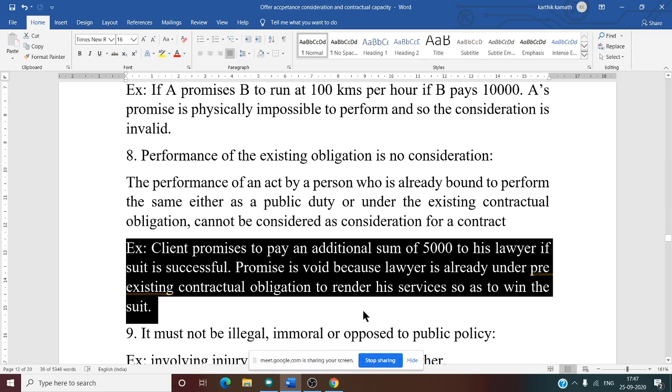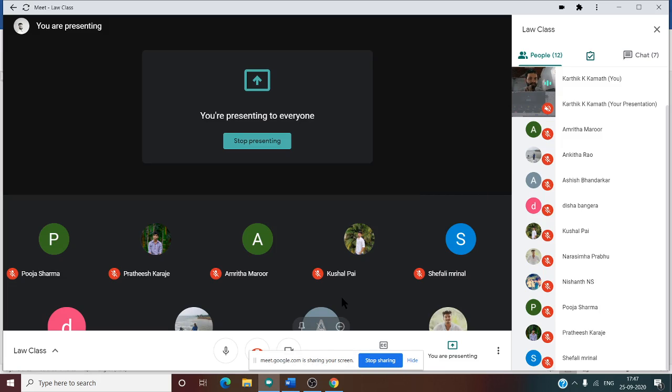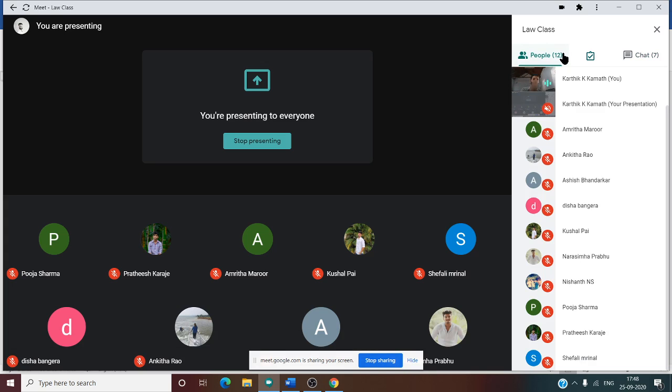The case is given: a client promises to pay an additional sum of 5,000 to the lawyer if the suit is successful. So here the client need not give the additional sum of 5,000. Why? Even if the client doesn't give 5,000, the lawyer will do the duty, isn't it? That is the duty of the lawyer, to fight for his client. Even if no incentive is given to the lawyer, he has to do the duty. So that is the meaning of this.